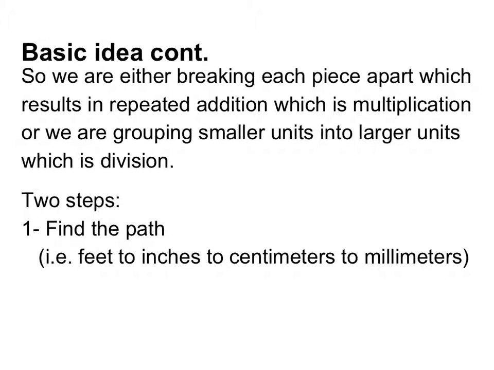So the first thing you need to do is find the path. In other words, if you have a question that starts with feet and ends in millimeters, you need to figure out what conversions are going to get you there. So what the path is going to be. A lot of these paths have lots of different options, and any of those options are fine. So in this case, maybe we take feet and convert them into inches, because that's one of our conversions on our paper. We take inches into centimeters, we have that, and then we take centimeters into millimeters. So this particular path would be essentially 3 small conversions to get to the end.